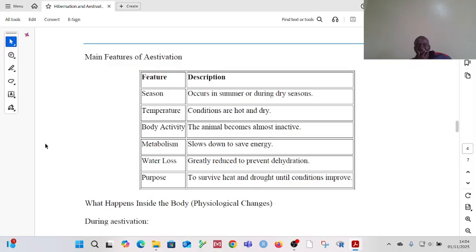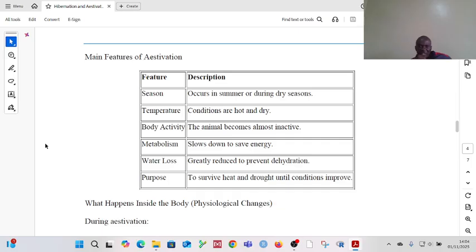In terms of water loss, the water loss is greatly reduced because the animal is inactive. Haizunguki, so it cannot lose a lot of water. And remember, during the hot season, water will already be reduced. Okay? So maji haipatikani, so the animal does not want to risk losing water, yet it cannot replace the lost water.